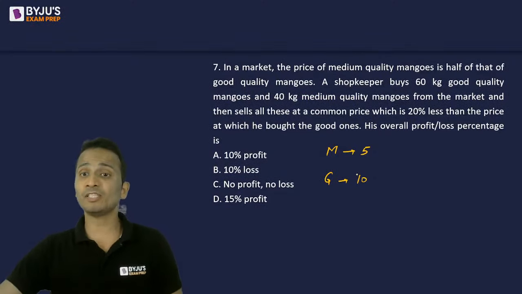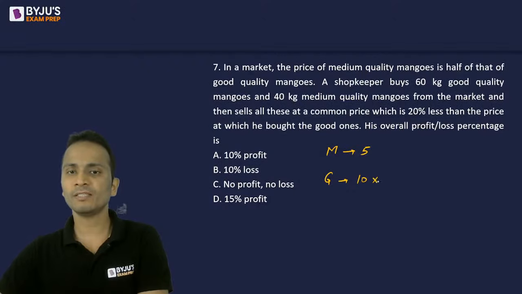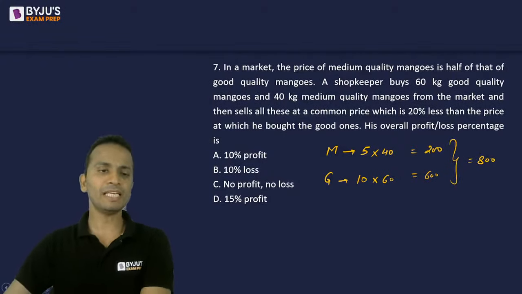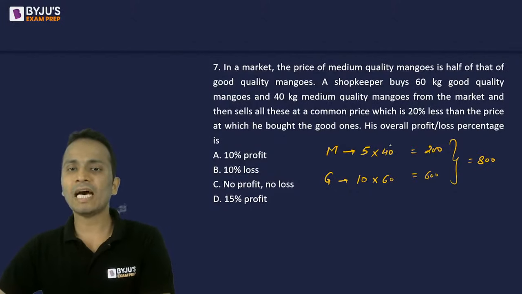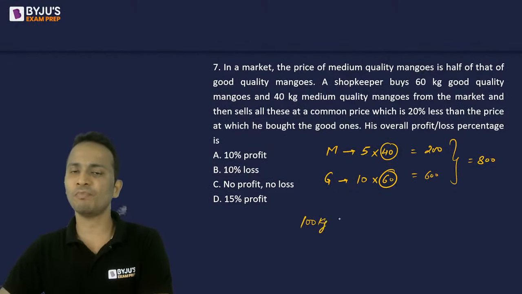This is the price per kg. The shopkeeper buys 60 kgs of good quality and 40 kgs of medium quality. So total money spent by him is 200 and 600, that is 800. Okay, 800 money is spent by him. And how much quantity has he bought? He has bought a total of 100 kgs of mangoes.